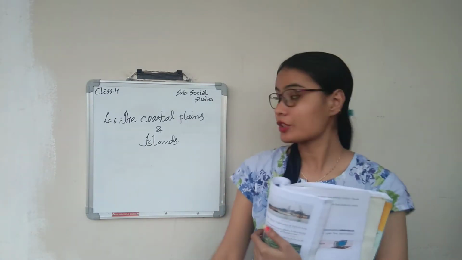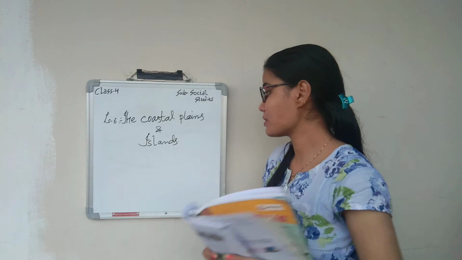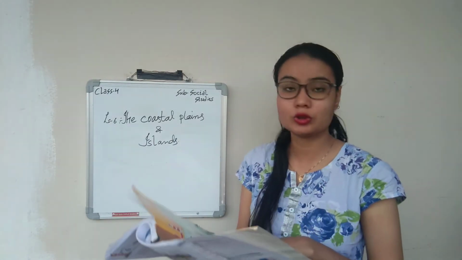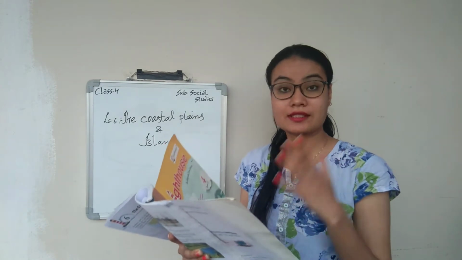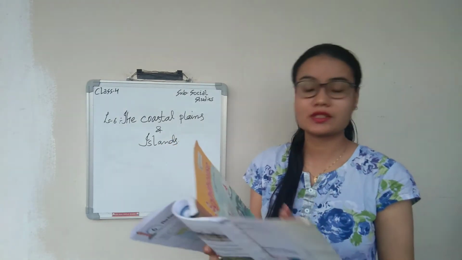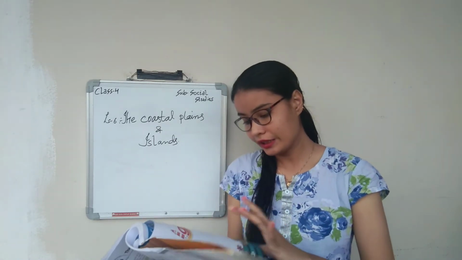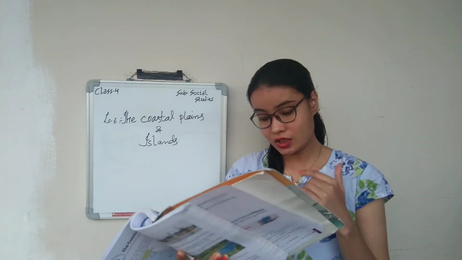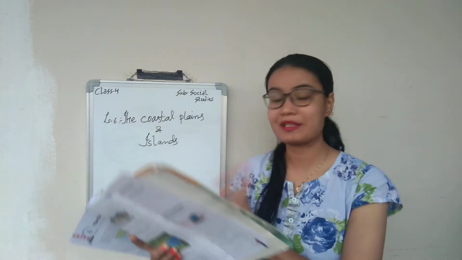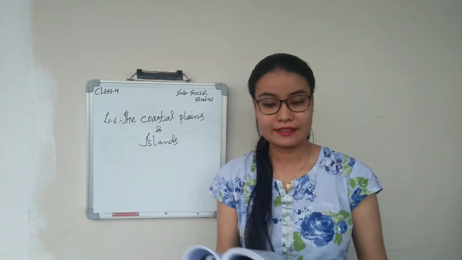So children, today we are going to start a new lesson, that is lesson number 6, the coastal plains and islands for class 4th. As our science syllabus of term 1 is completed, not the whole syllabus, term 1 syllabus is completed. So today we are going to complete the social studies syllabus also. Only the last lesson is this, that is the coastal plains and islands. So yeah, let us start.